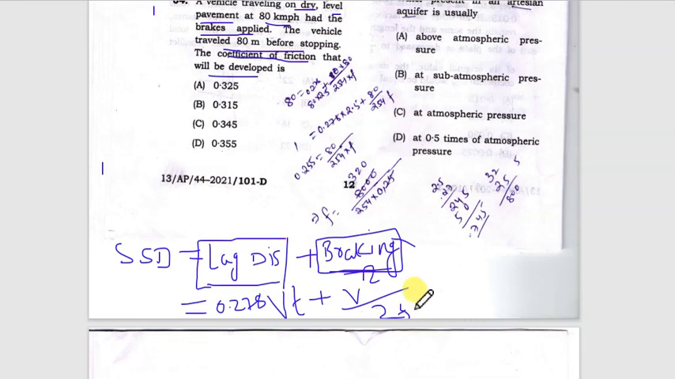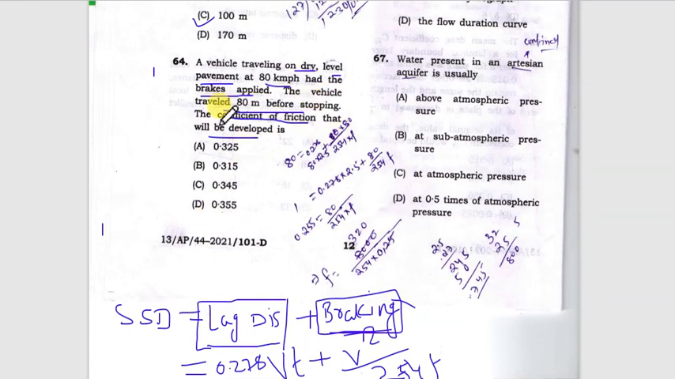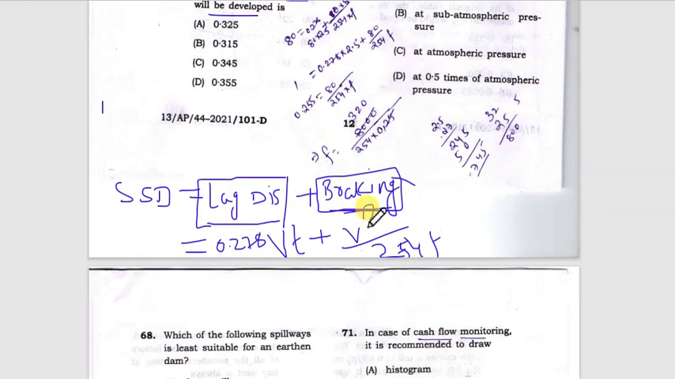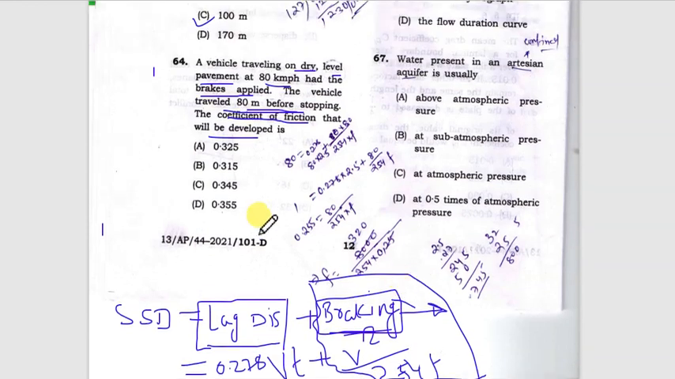So this is the final formula, but in this case it only asks for the distance the vehicle traveled, 80 meters before stopping. That means we are only dealing with this part, and we need not calculate the SSD here. Only the braking distance is given to us. That means this braking distance, 80 meters, is equal to v square by 254 f.